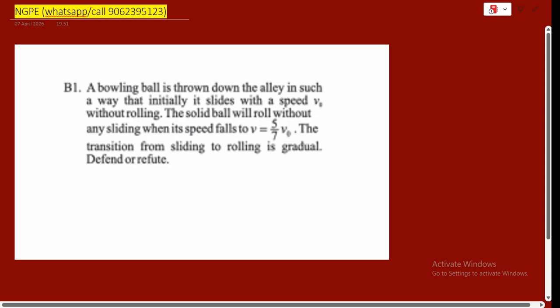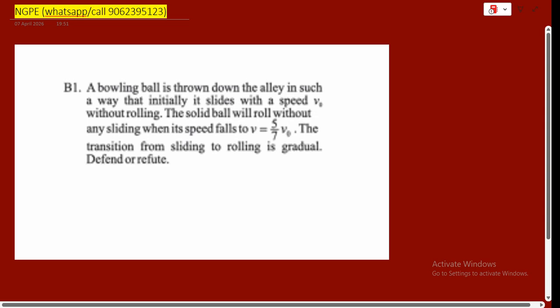For those who don't know, NGPE is like the Olympics of physics for undergrads, and if you do well here you get to go to places like BARC or TIFR. Okay, now let's look at this question.